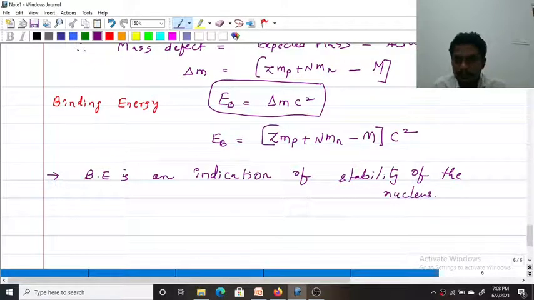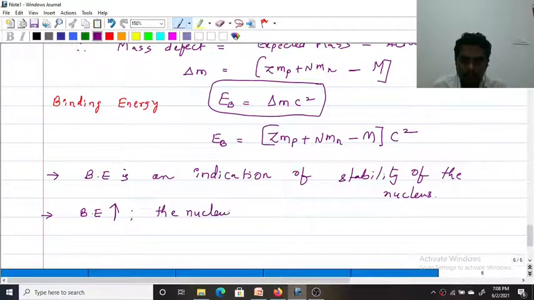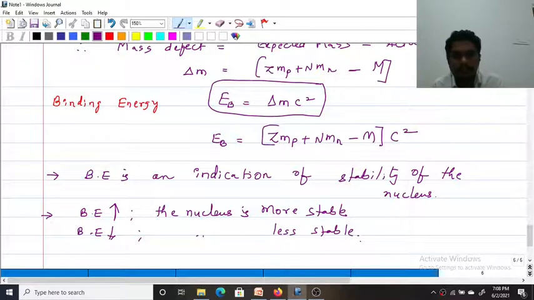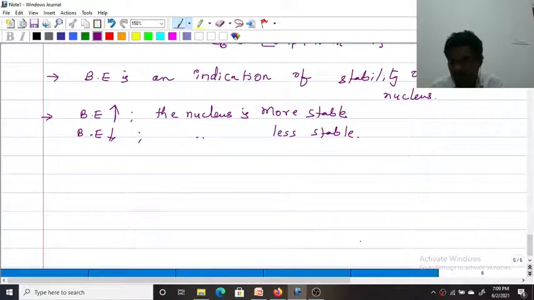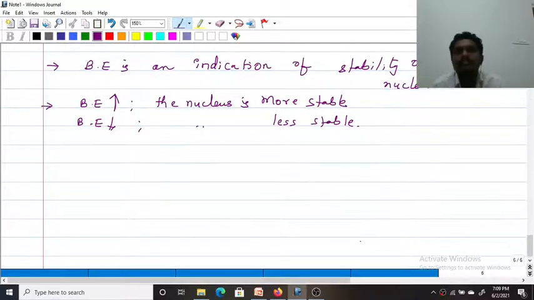If the binding energy is large, the nucleus is more stable. If the binding energy is small, the nucleus is less stable or unstable. Greater the binding energy, greater will be the stability.